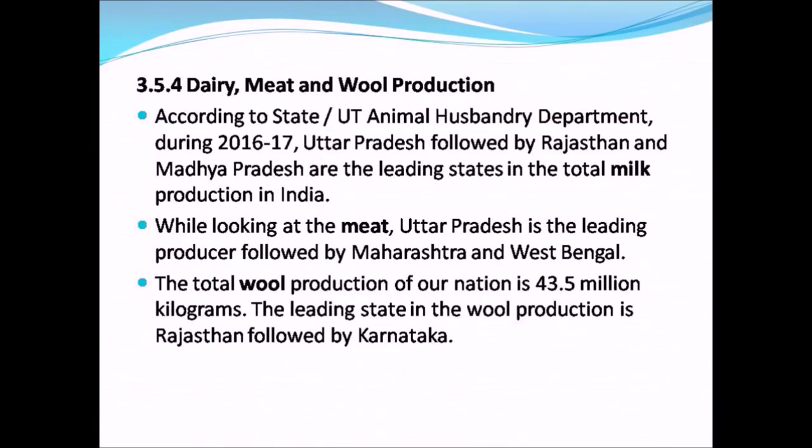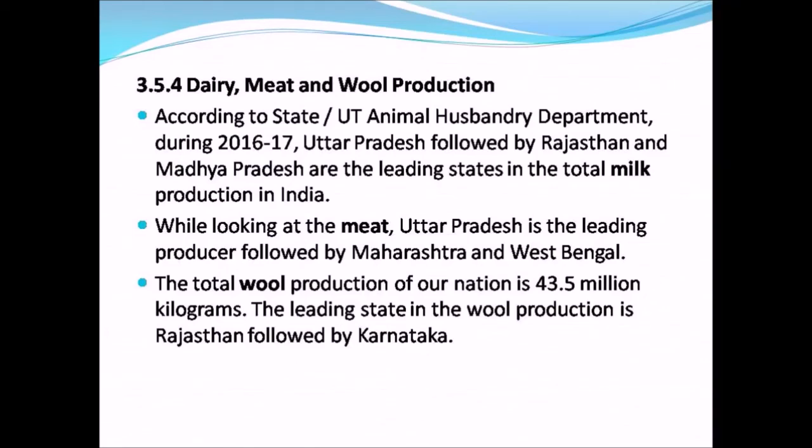Dairy, meat and wool production. According to State and Union Territory Animal Husbandry Department, during the year 2016-17, the following states are the leading producers of milk in India.